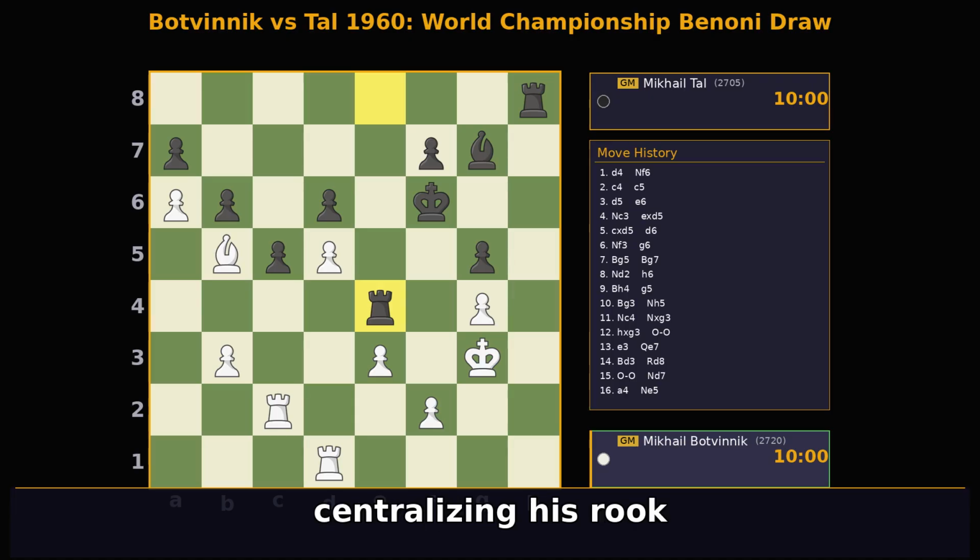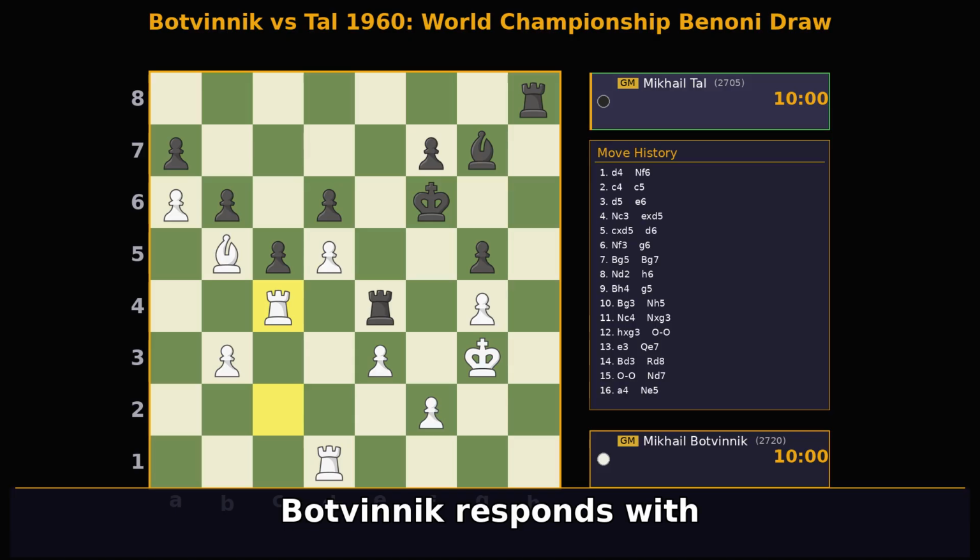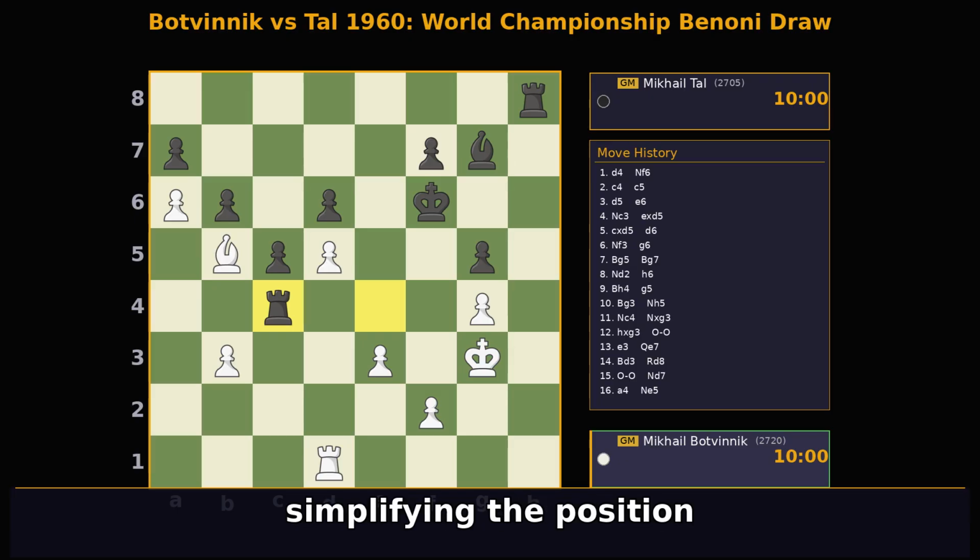Tal plays re4, centralizing his rook and attacking Botvinnik's pawn. Botvinnik responds with rc4, defending his pawn and offering a rook exchange. Tal accepts the exchange with rxc4, simplifying the position further.